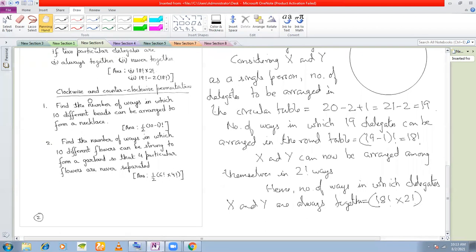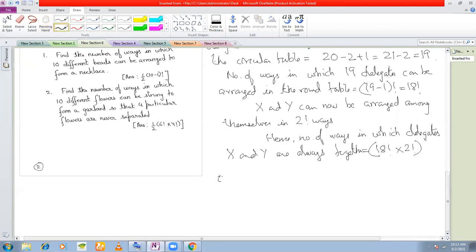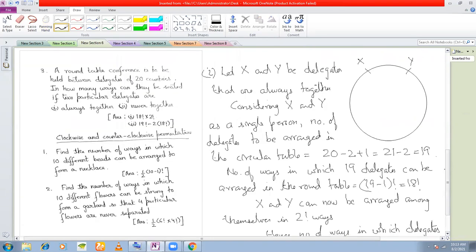Next, we shall answer the next part of the question, which says X and Y are never together. Okay, now in how many ways without any restriction? I don't know who wants to sit beside whom. Without any restriction, there are 20 delegates. If I want to arrange 20 delegates around a circular table, in how many ways can I do it?